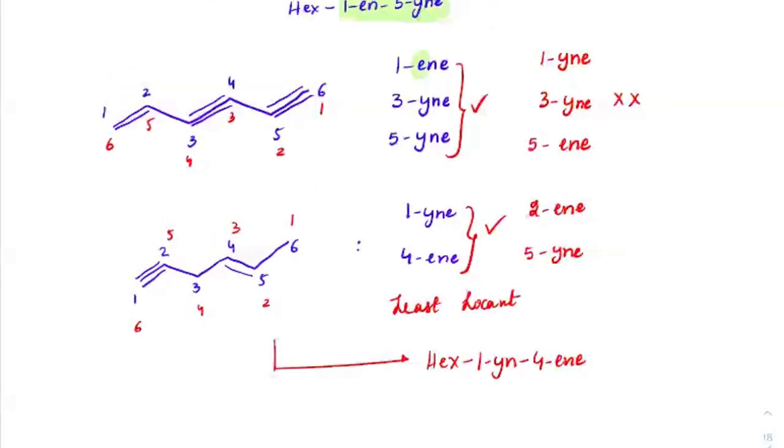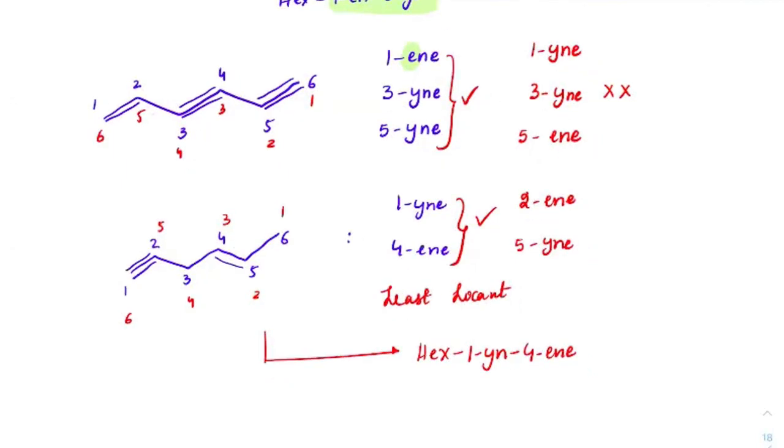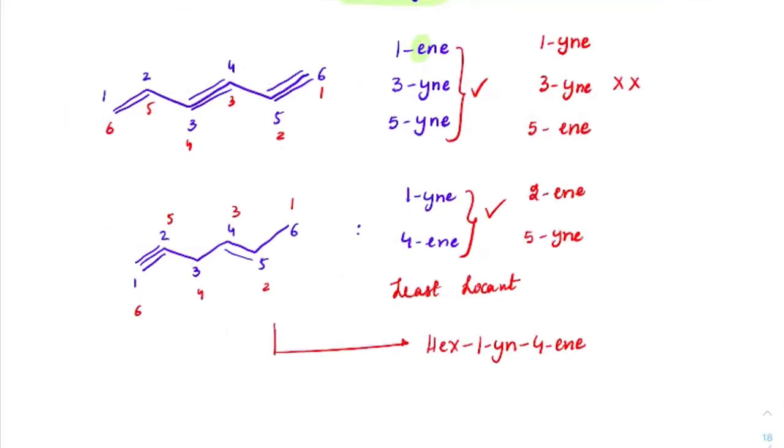So see, when you have the numbering done, you could clearly observe that first carbon and fourth carbon, correct? This is the numbering which I'll get if I go with this blue numbering. With red numbering, I'll get second and fifth as the double bond or triple bond positions.